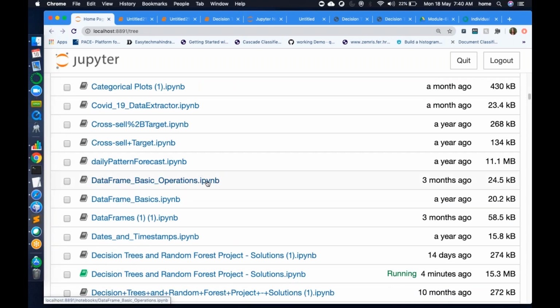This is for the IPYNB, Jupyter Notebook. Python file, see, scroll down, you will get it. The .py option is there. PDF option, HTML, .py, IPYNB. 4-5 options are there, right? So, I mean, you can obviously download in Python format, that is by default, but other formats it also supports. That's what I want to say. Any file which is in IPYNB will open only in Jupyter.